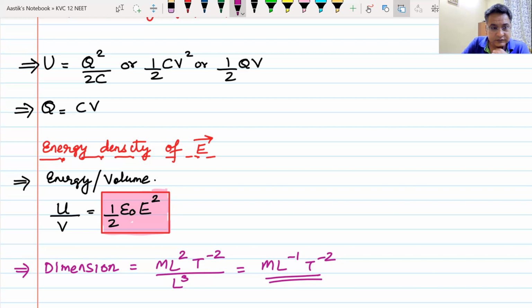Yes, sir. Okay. Now, we are talking about one conductor only. In many cases, I have seen questions on drops coming in your NEET exam, where many drops combine together to form one big drop, or one big drop breaks up into n number of smaller drops. This question is very common in electrostatics as well. So we will do that part.